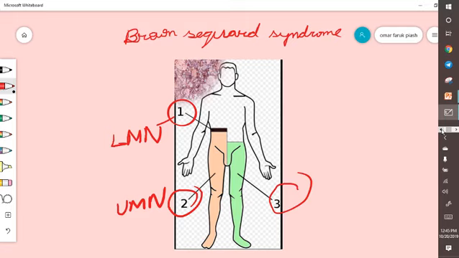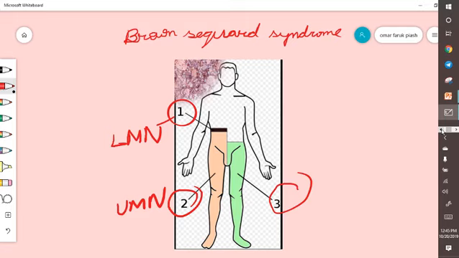And ipsilateral loss of proprioception, vibration, and fine tactile sensation below the level of the lesion due to dorsal column damage. Due to dorsal column damage, proprioception, vibration and two-point discrimination are lost, and there is contralateral loss of pain, temperature and crude touch below the level of the lesion due to spinothalamic tract damage.